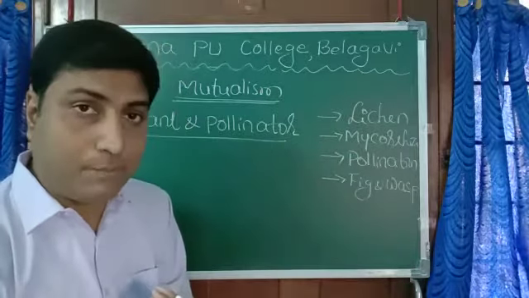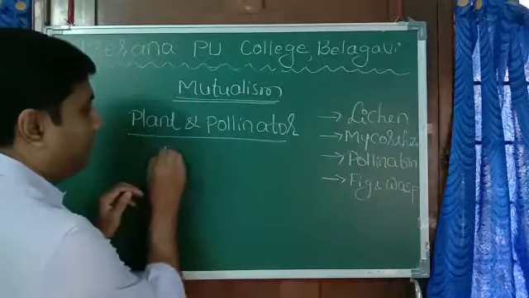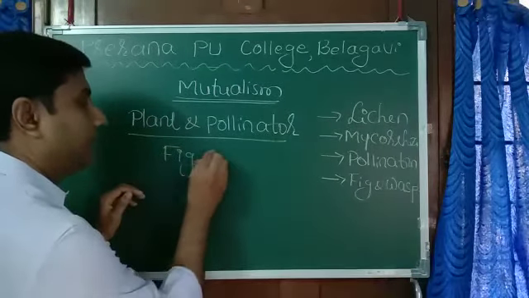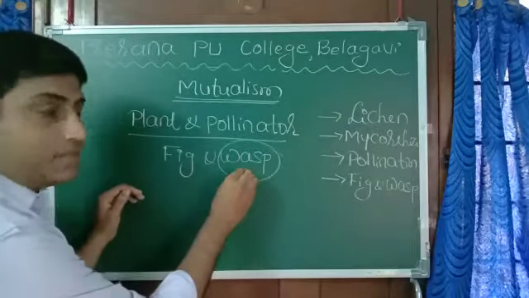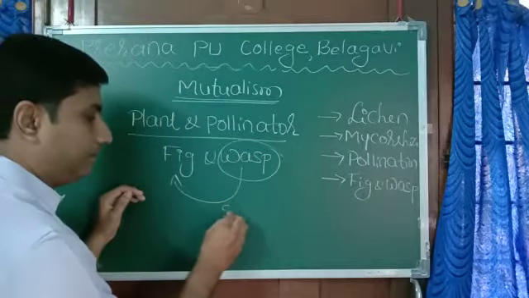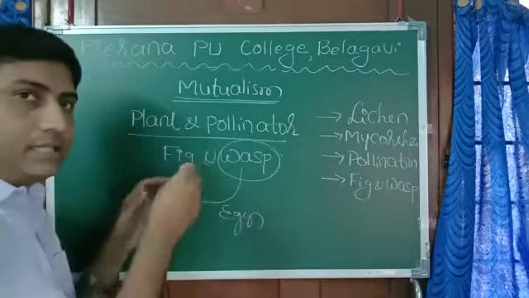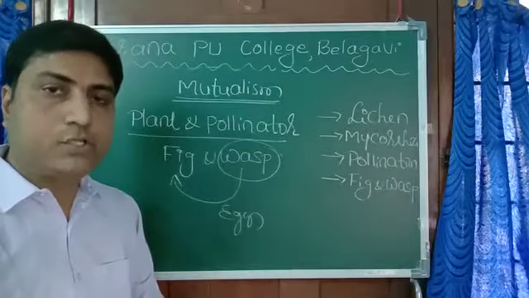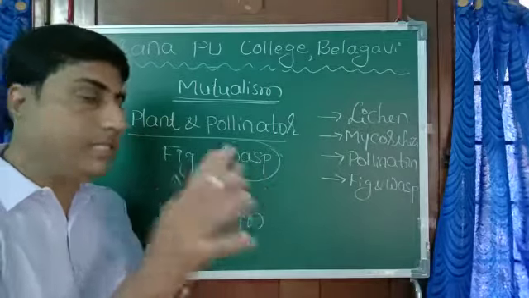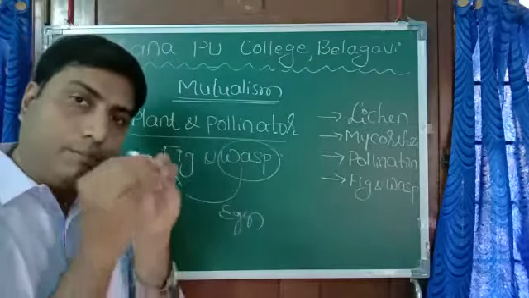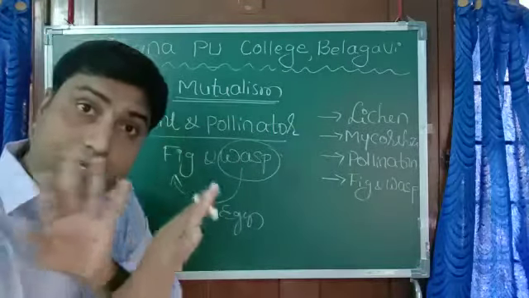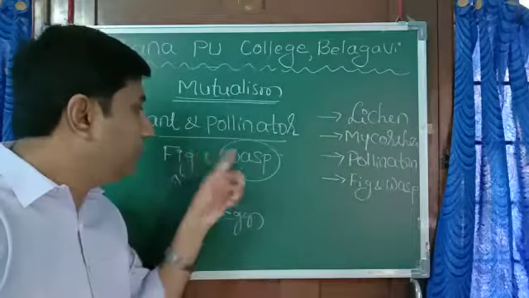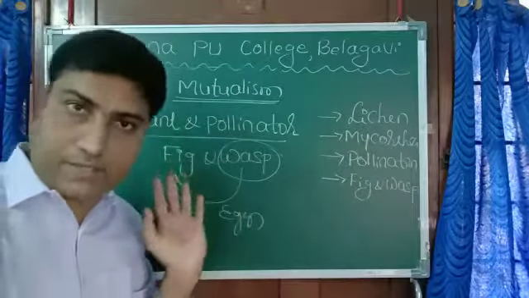Then I'll give the example of fig and wasp. You know the fig fruit? A kind of wasp lays eggs in this fig fruit. It's called oviposition. They utilize this fruit for the purpose of laying eggs. They do not lay their eggs in any other location, so without this, they cannot complete their life cycle.